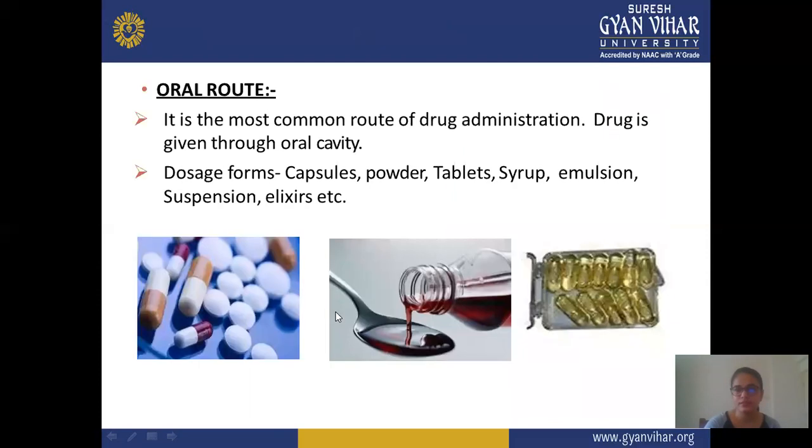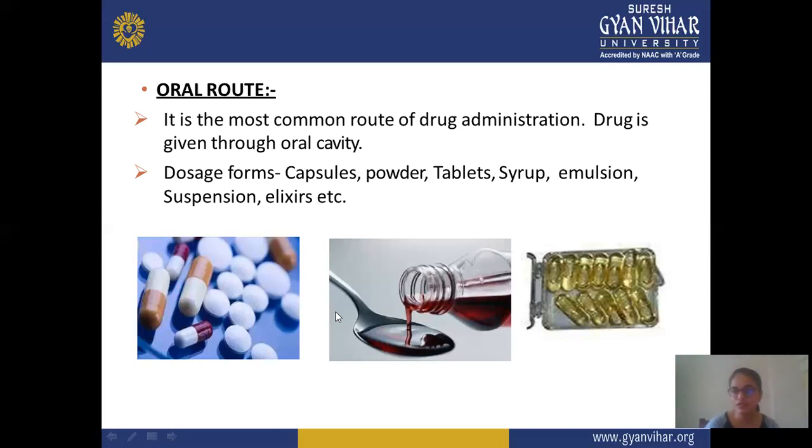Next is the oral route. We should cover these different routes of administration one by one. The oral route is very common, and everyone knows it. It is more appropriate for giving a drug because no specific skilled person is required. Anybody can take a formulation by this route themselves, and there is no pain as with an injection. Some persons suffer pain or have a phobia of injections, but in the oral route this type of problem does not occur. It is the most common route of drug administration.